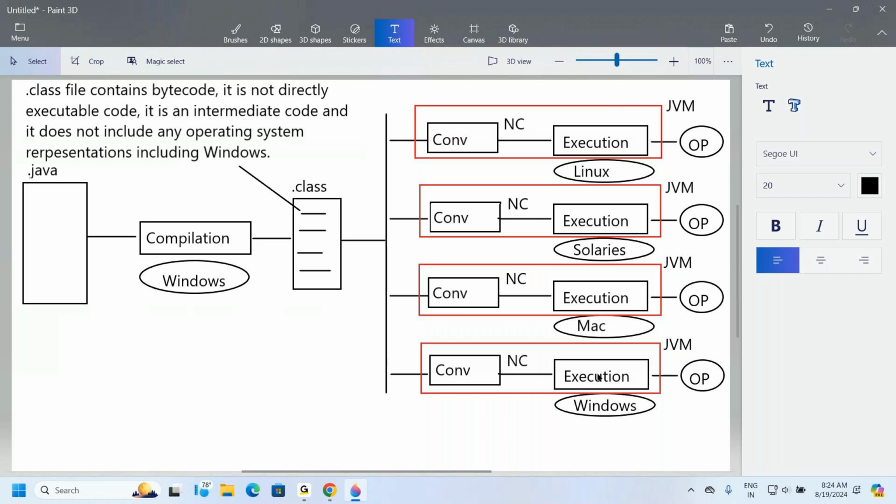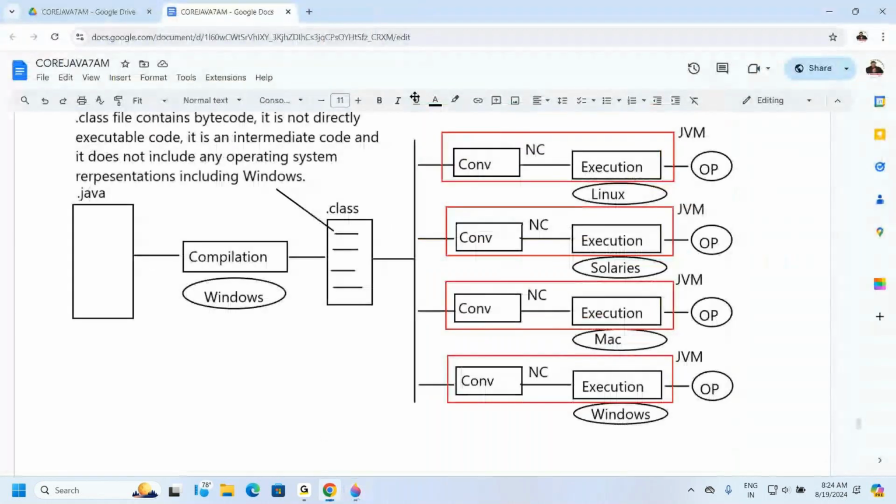So now understand it clearly. Then again, you may have a doubt. Sir, how are we getting Mac based JVM, Linux based JVM, and Windows based JVM separately? How are we able to get it? Then I will give some clarity. Now try to understand it clearly.